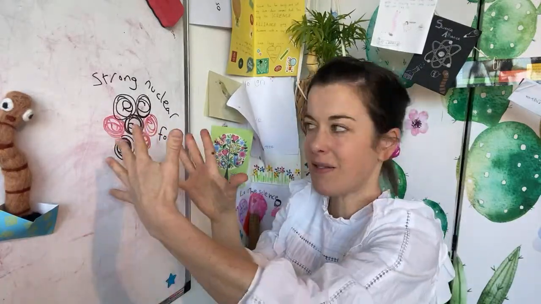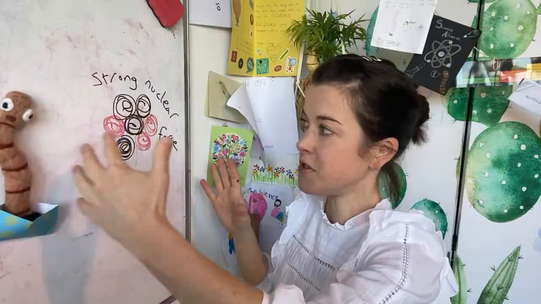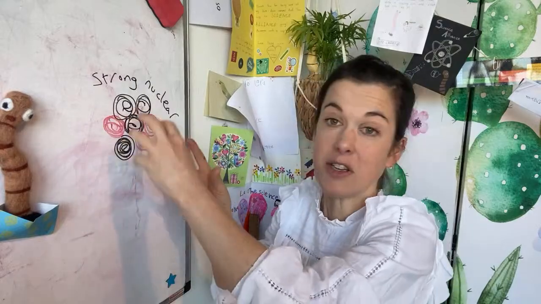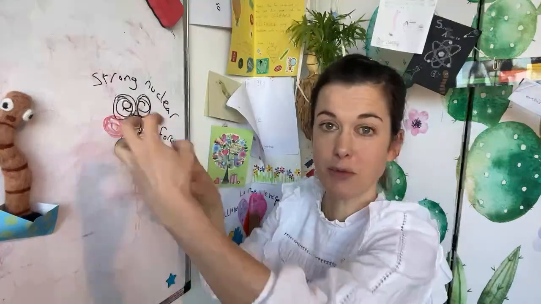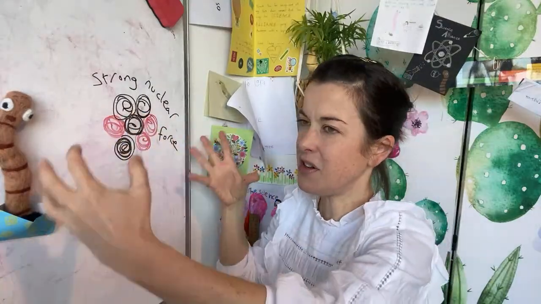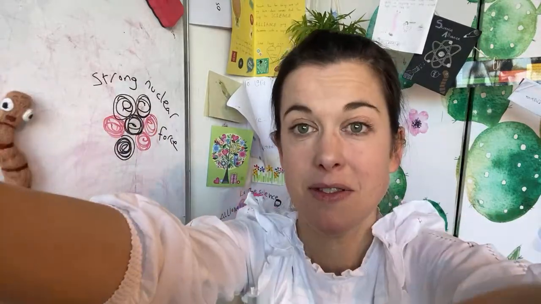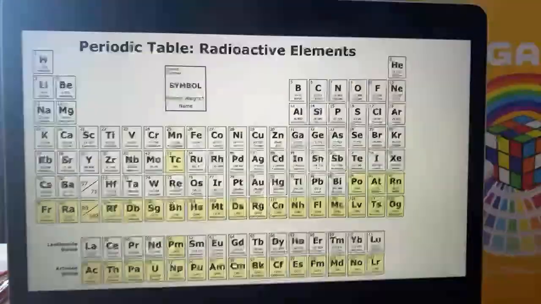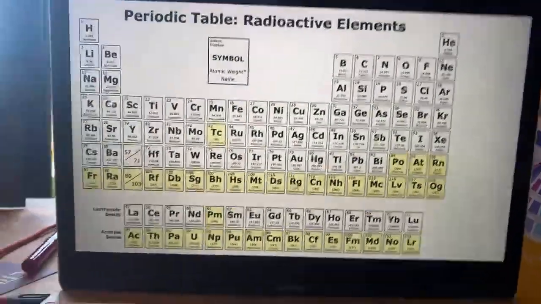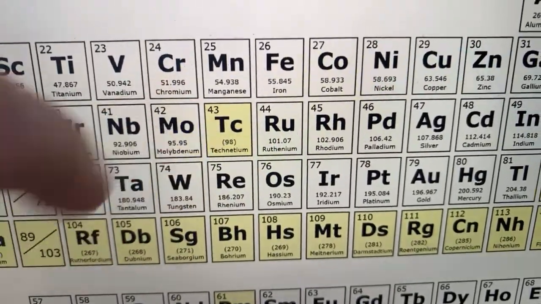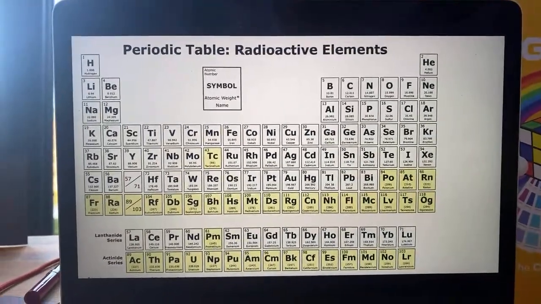But it doesn't work over a very long range. So once the nucleus starts getting really big with loads of protons and neutrons, the strong nuclear force doesn't win. It's more complicated than that, because as you might have noticed in this periodic table, look, technetium up here, it's quite small and it's still radioactive.